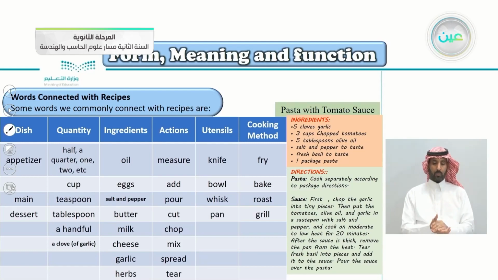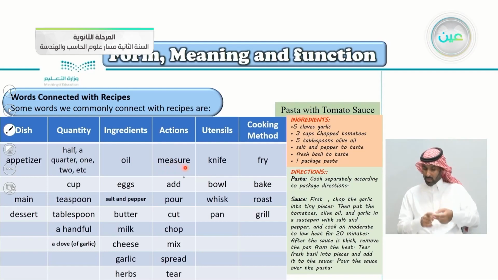Actions, what you do while you cook. You measure 1 gram, 2 grams, 1 kilogram, and so on. You add things together. You put things together. You pour, especially the liquids, of course. You pour oil or milk. You cut the vegetables or chop, of course. Then you mix, spread, tear, and so on. So these are the actions you do while you are cooking.